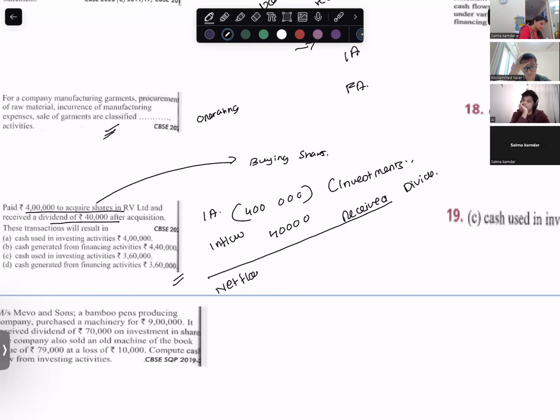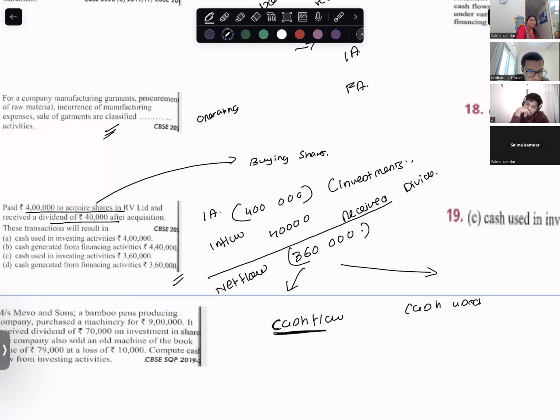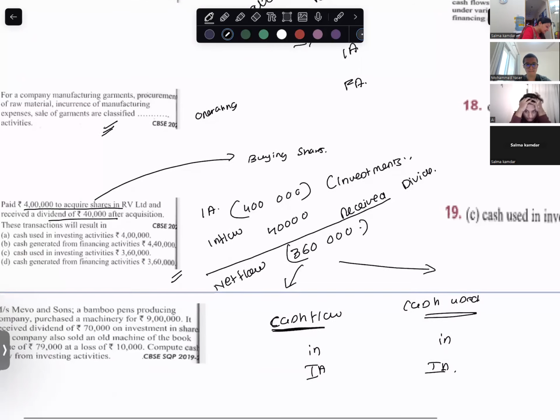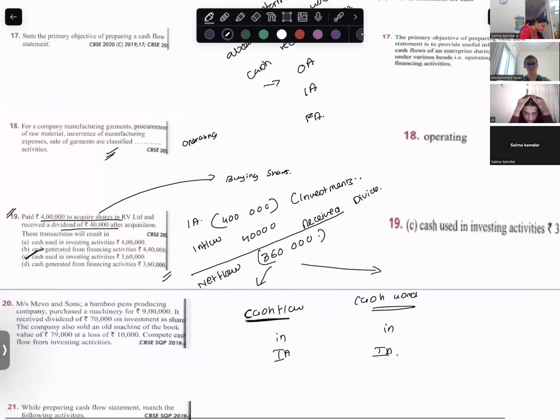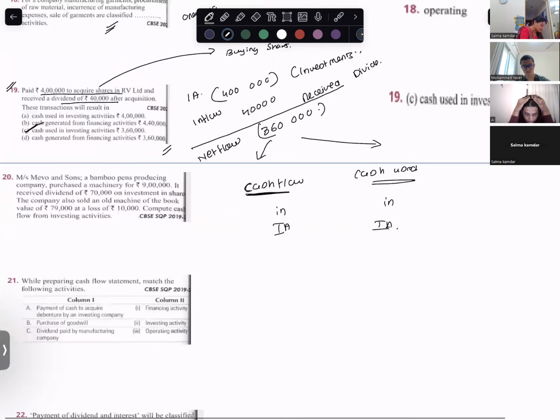What is the net flow? 3,60,000. So this is negative. Can you tell me, is this cash flow or cash used in investing activities? Cash used in investing activity, 3,60,000. Yes.